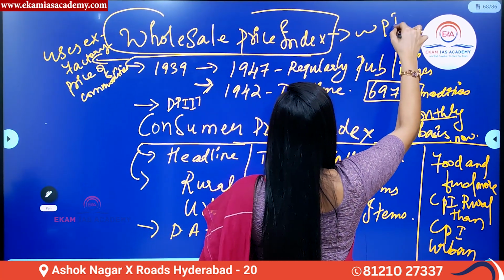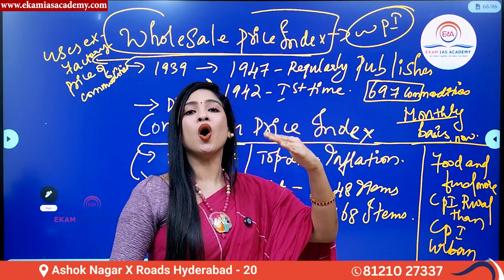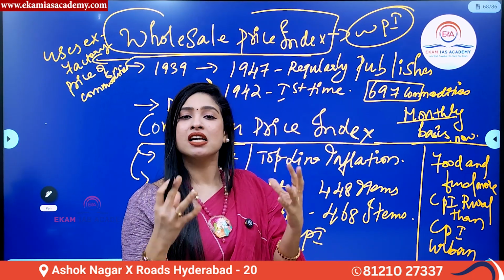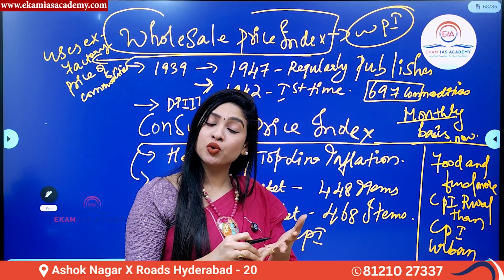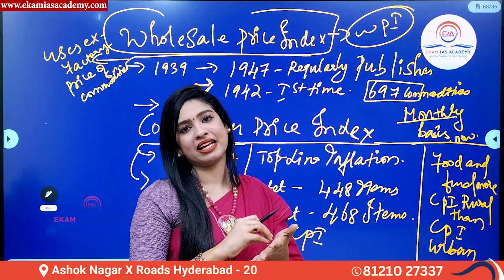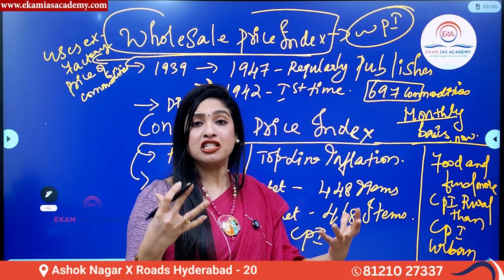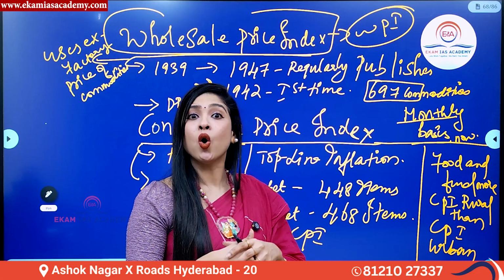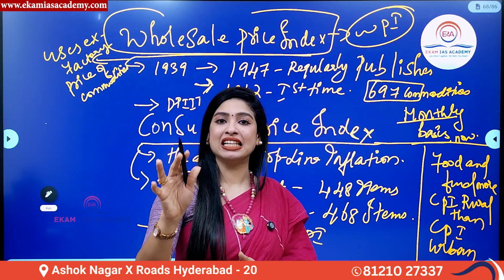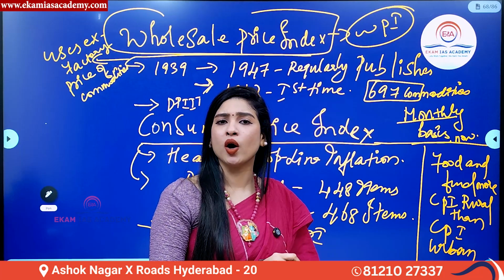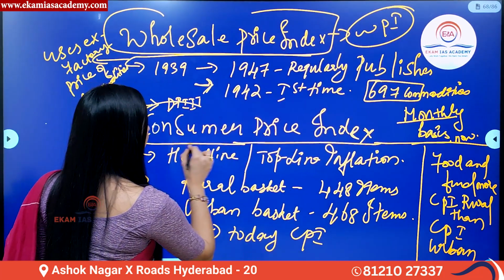So now this WPI calculates the price of goods at wholesale level or big level. Who are the wholesalers? The wholesalers here include government, big institutions, banks, NGOs, etc. So all the big organizations, including the governments and the finance institutions, are the wholesalers here. So now in wholesale price index, inflation is calculated only by considering the price of commodities.